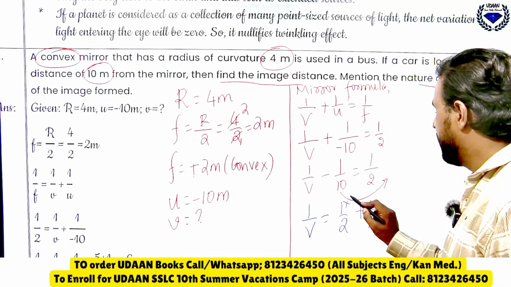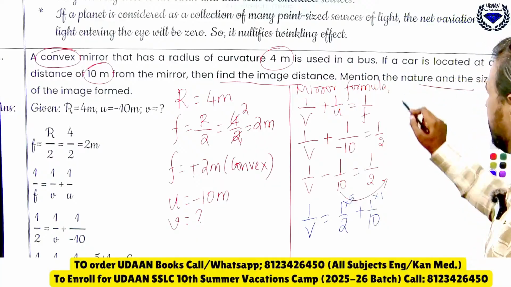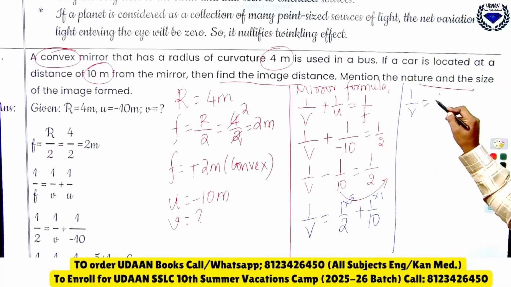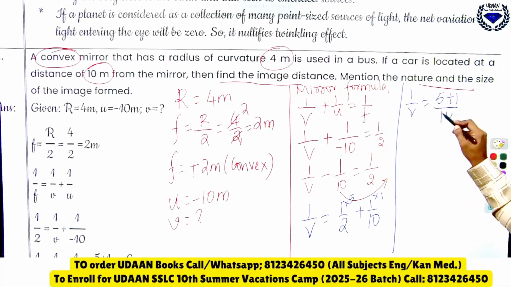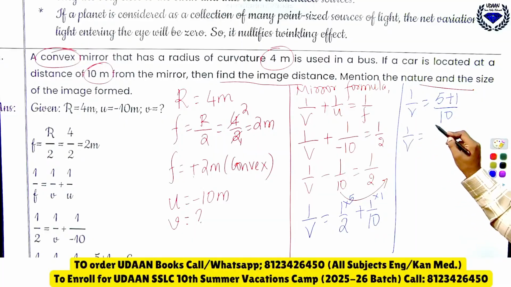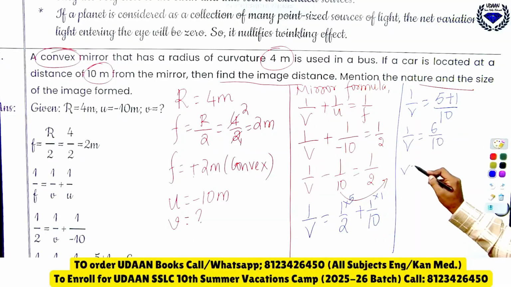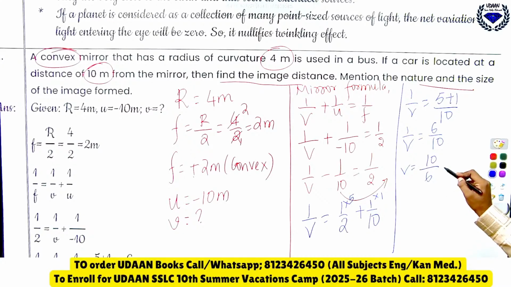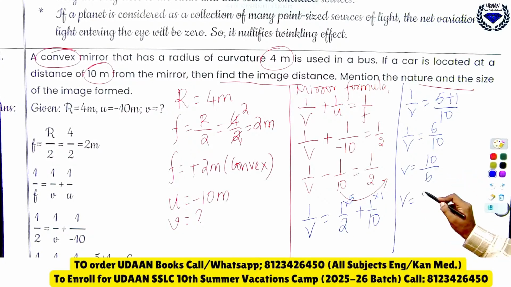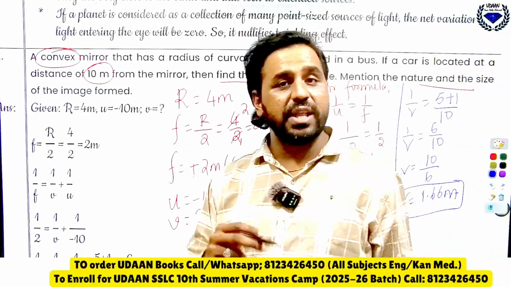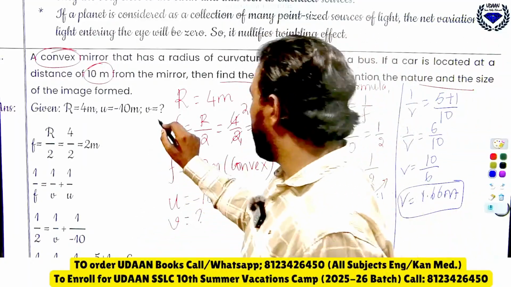Take LCM. 2 5s are 10, 2 1s are 2. So 1 upon v is equal to (5 plus 1) by 10, which is 6 by 10. v is equal to 10 by 6 meter. That means v is 1.66666 meter. Now this will not give you the full answer. You should find magnification.